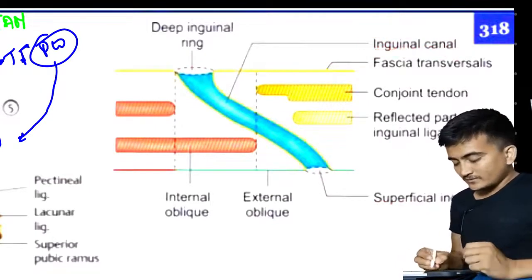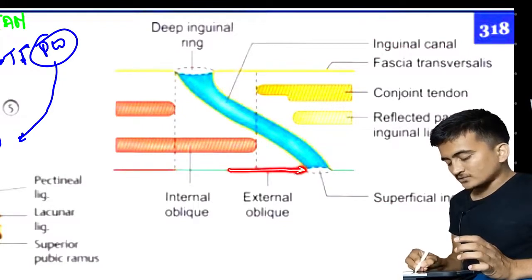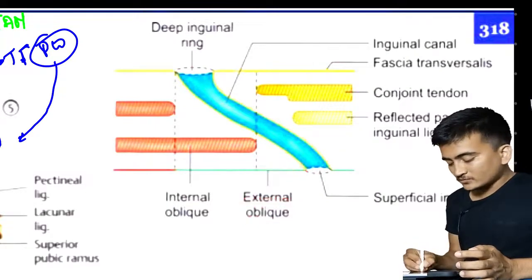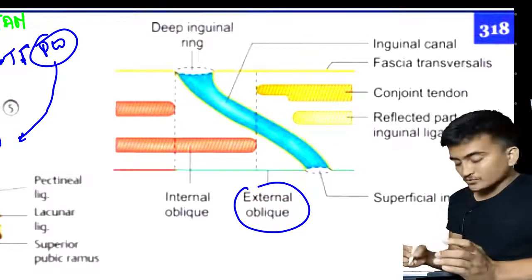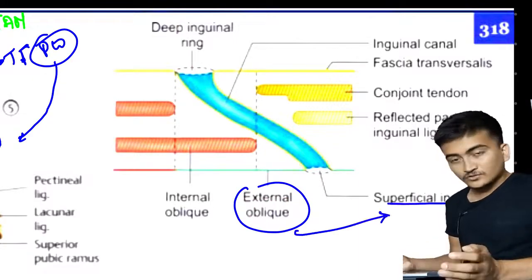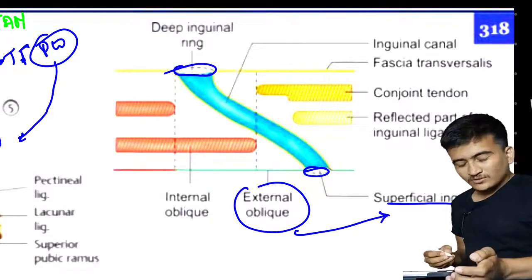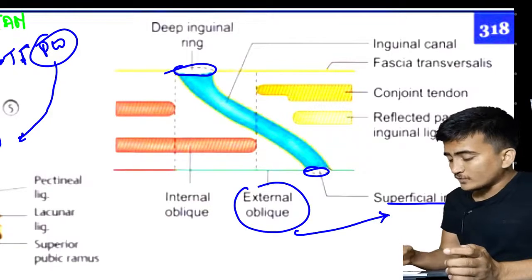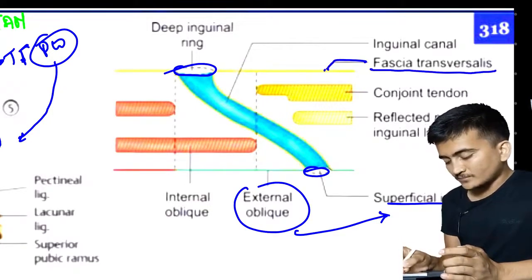Now right here we can see the exterior. The first thing that we see is the external oblique muscle, as I have mentioned earlier. The breach or the discontinuation in the external oblique muscle is the superficial inguinal ring. That's all, right? You can see right here. Similarly, the deep inguinal ring. What is the deep inguinal ring? The deep inguinal ring results because of discontinuation in the fascia transversalis. You can see right here.